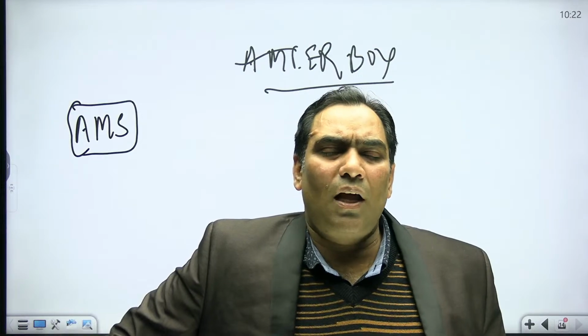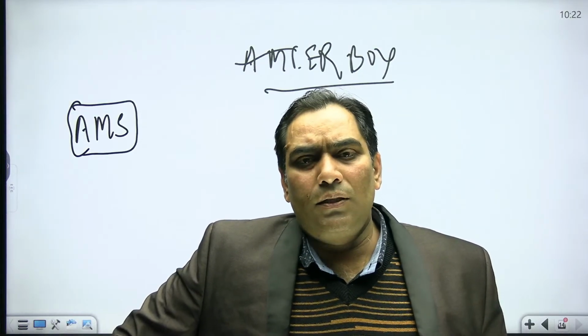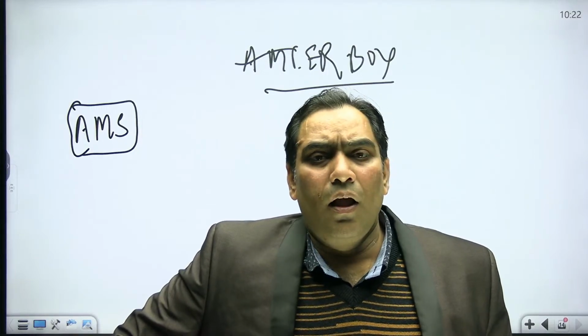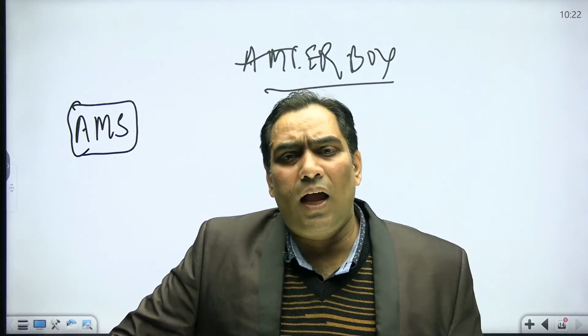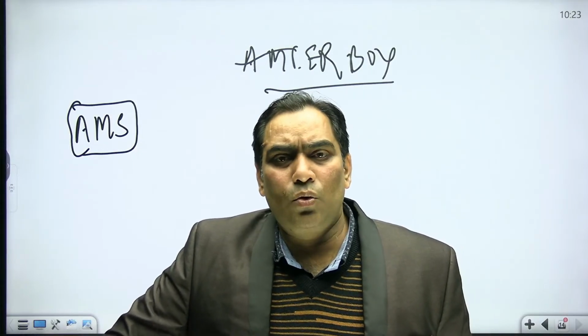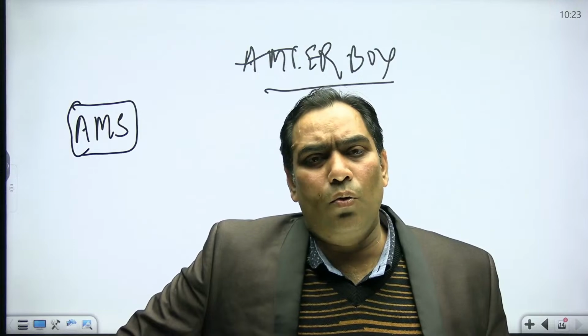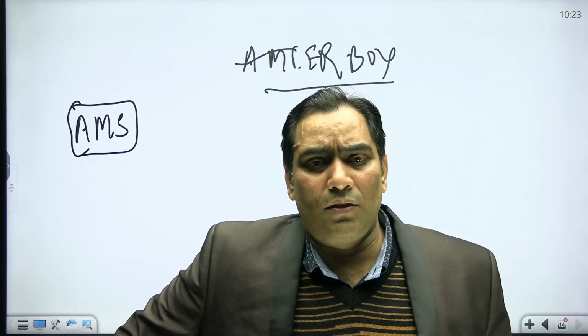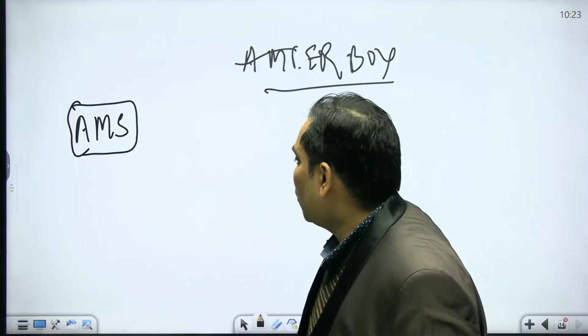Amber box subsidies are those subsidies which are trade distorting and coupled with the production level. Because of these subsidies, either the production is increased or the prices of production reduce. So as per WTO norms, there is a need to reduce or eliminate these subsidies. So what is the provision? We are going to discuss that.